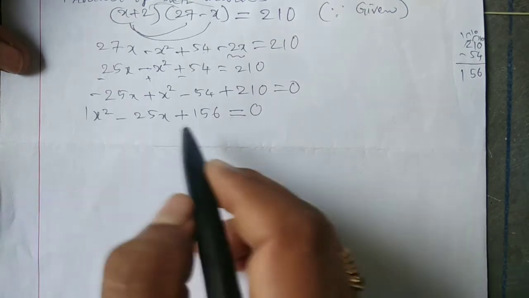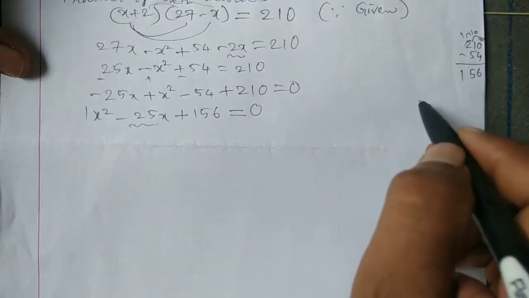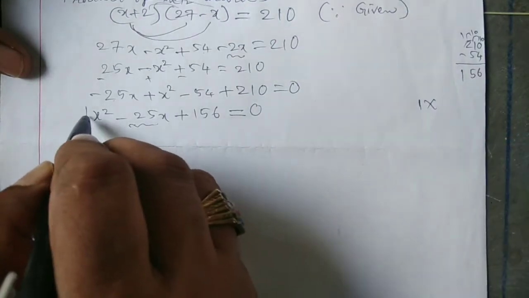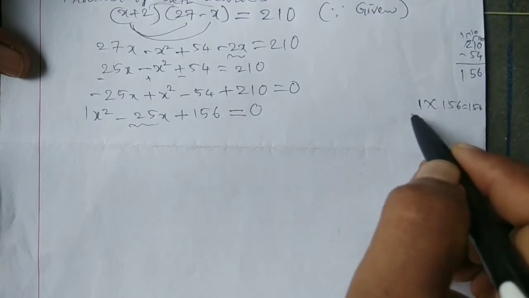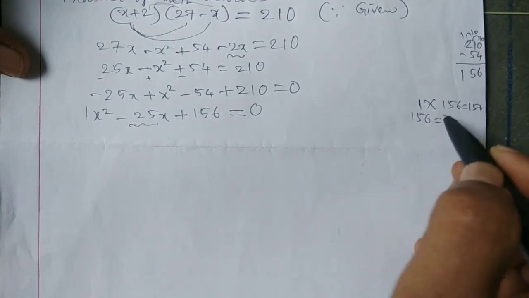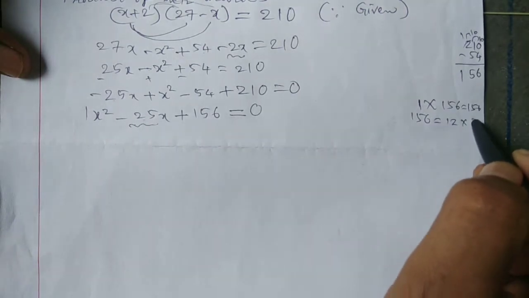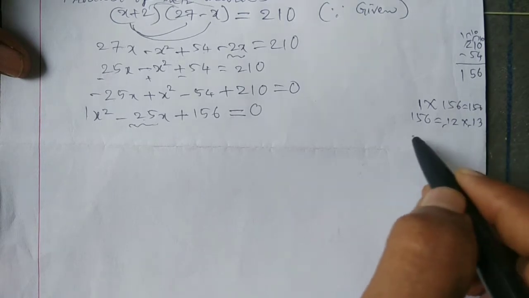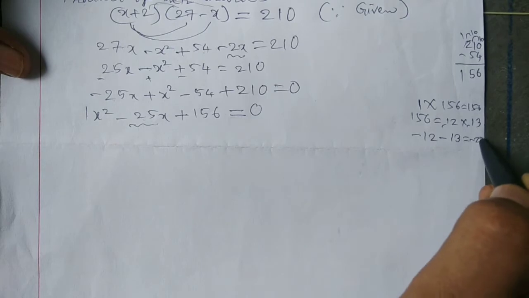We have to factorize. First split the middle term. 1 into 156 is equal to 156, and the sum is minus 25. So minus 12 into minus 13 gives 156, and minus 12 minus 13 is equal to minus 25.